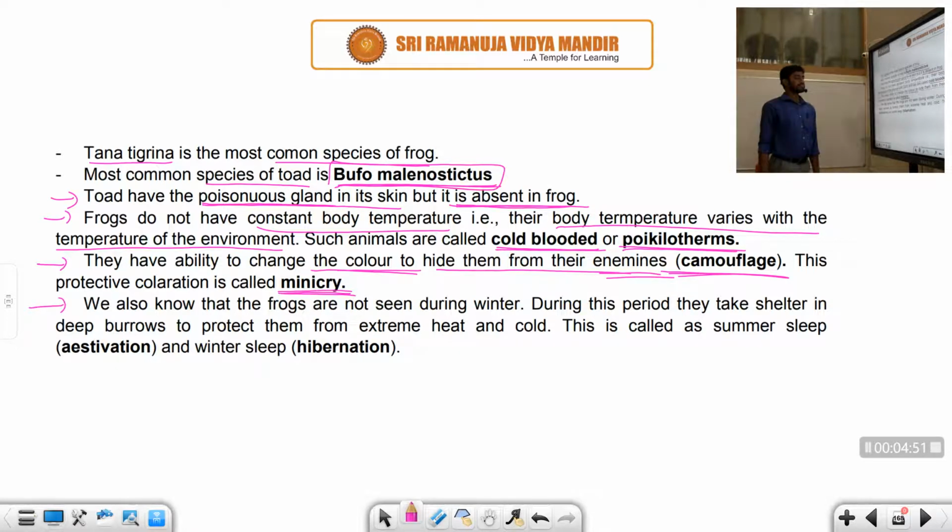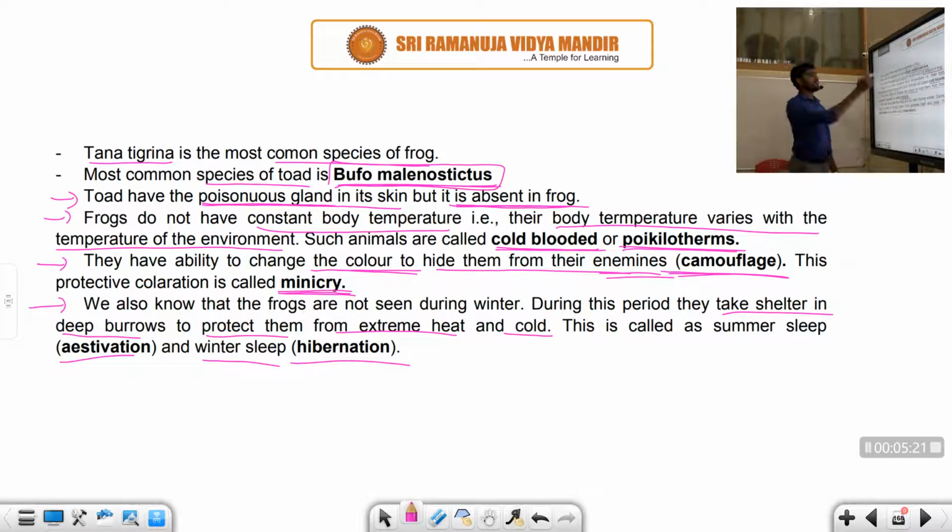Next, we also know that frogs are not seen during winter. Why? Because in this period they take shelter in deep burrows, to protect themselves from extreme heat as well as cold. That's why they show the properties of aestivation, which is the summer sleep, and hibernation, which is the winter sleep. So all amphibians show these two properties, aestivation and hibernation, to protect themselves from extreme heat and cold.